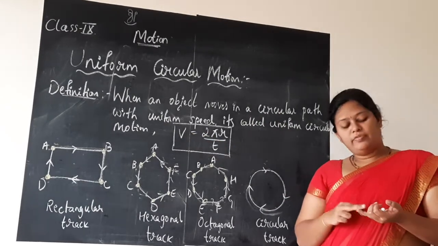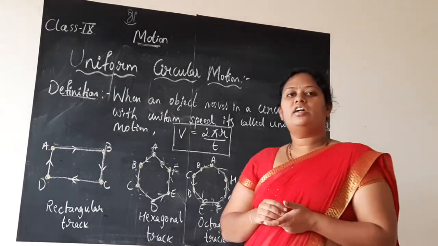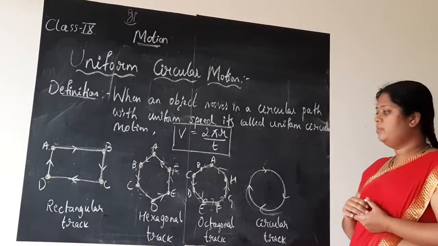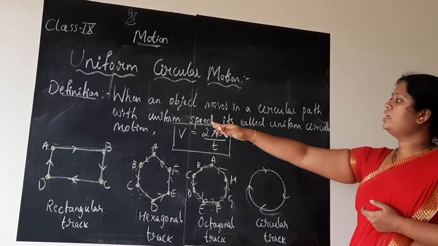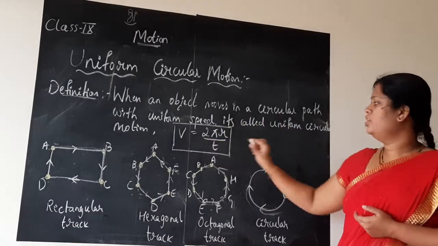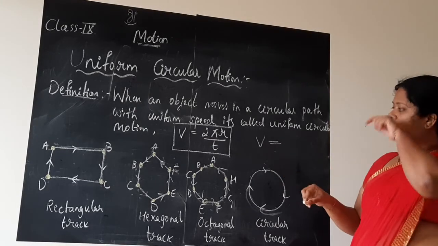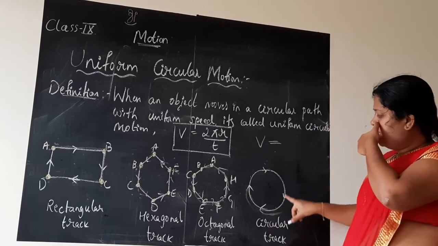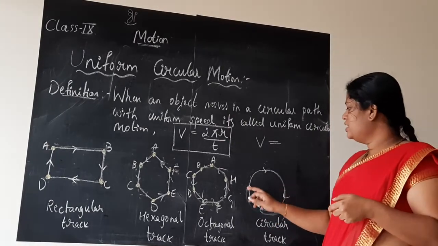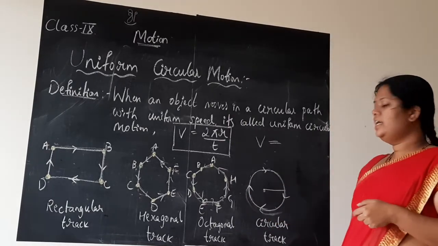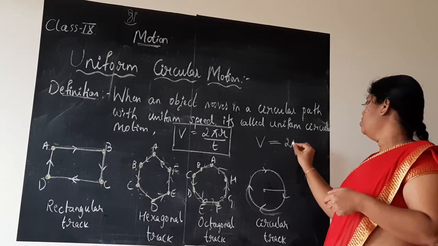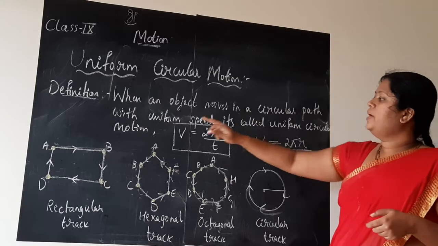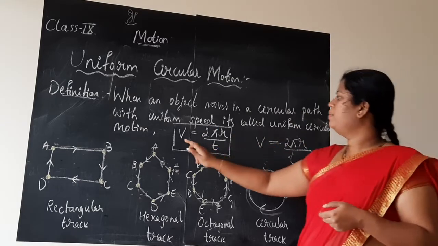For uniform velocity, acceleration and all, we learned the formulas. What is the formula when it comes to uniform circular motion? Obviously, we are calculating the speed, no? So V is equal to velocity, speed. Since an object is moving in a circular path, V is equal to 2 pi r in the numerator, where r is the radius of the circle, divided by t.